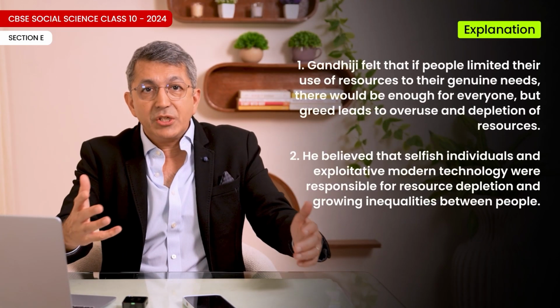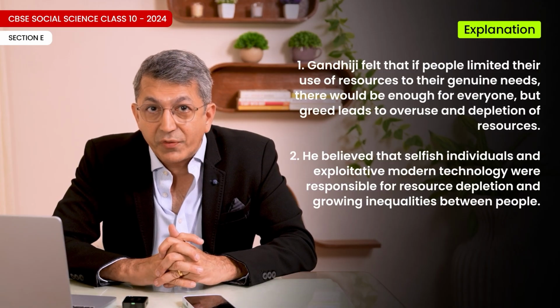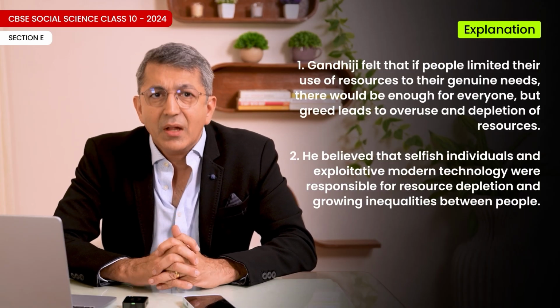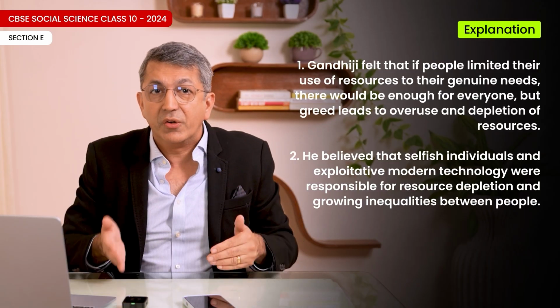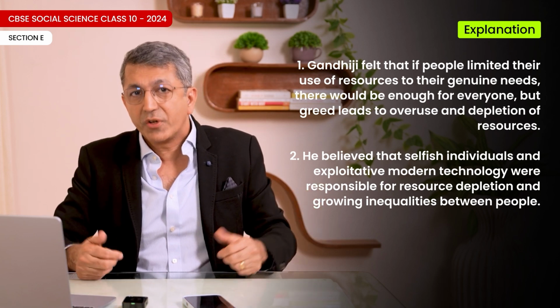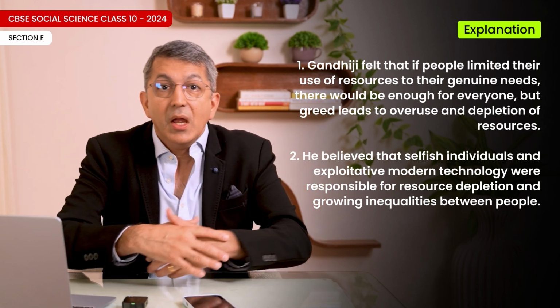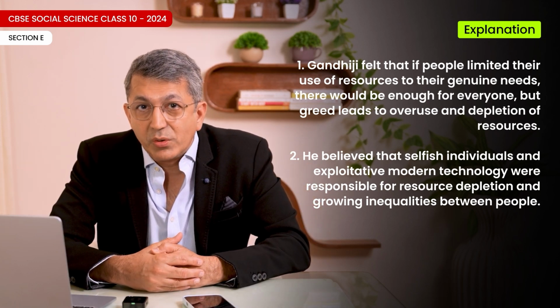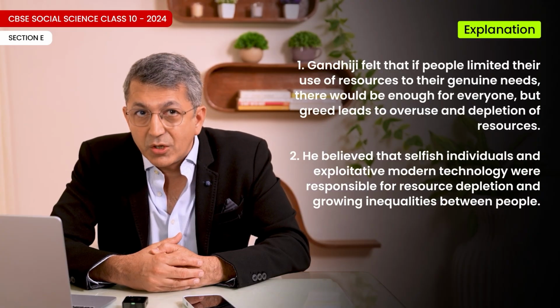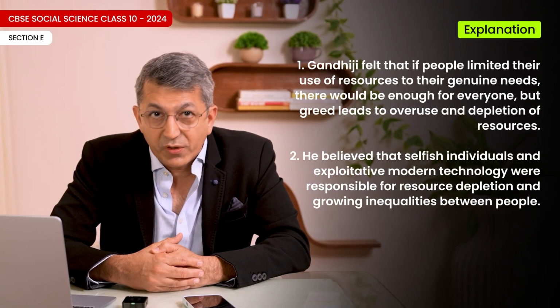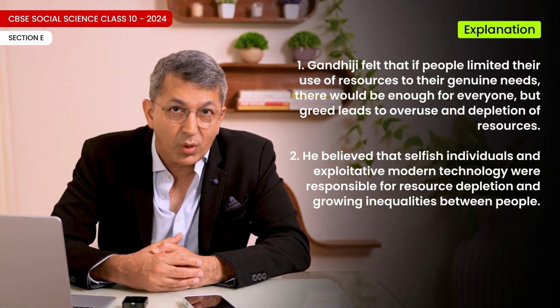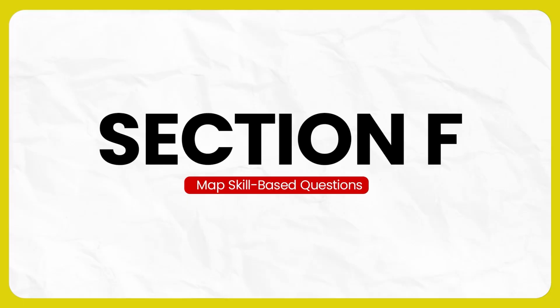Explanation 1. Gandhiji felt that if people limited their use of resources to their genuine needs, there would be enough for everyone. But greed leads to overuse and depletion of resources. 2. He believed that selfish individuals and exploitative modern technology were responsible for resource depletion and growing inequalities between people. Section F. Map skill-based questions for visually impaired candidates.